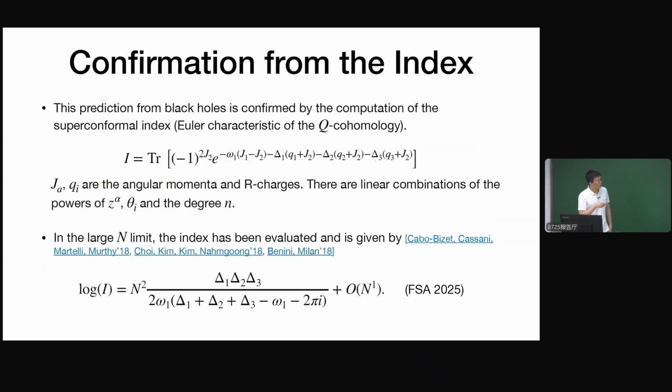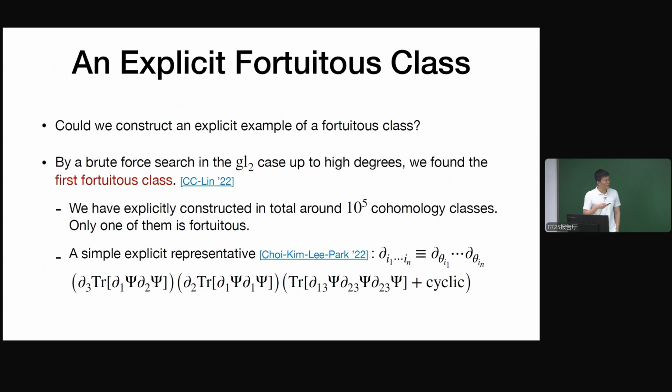So from this computation, we know that, I mean, we are very sure that there must exist some other cohomology classes. And then the question is, can we really construct even one of them? So can we construct an explicit example of a fortuitous class? In 2022, by some very hard brute force search, we found the first fortuitous cohomology class.